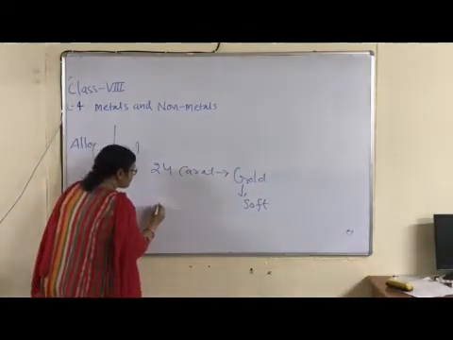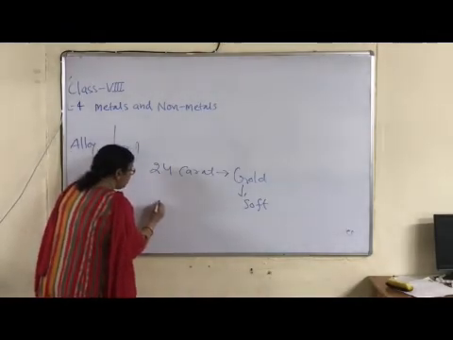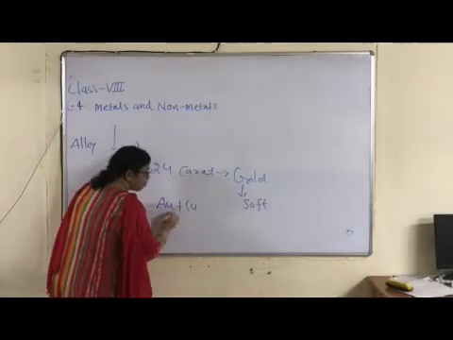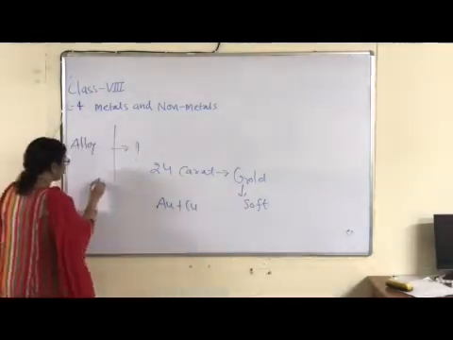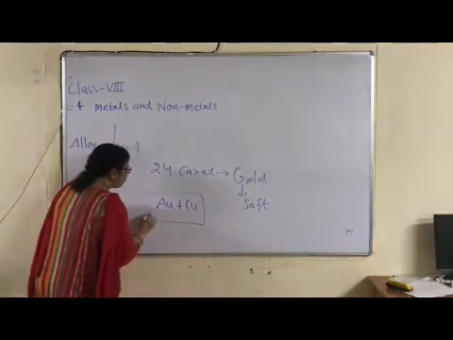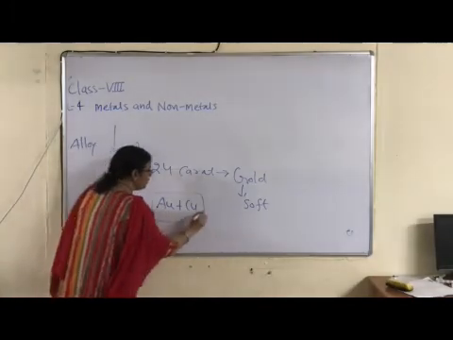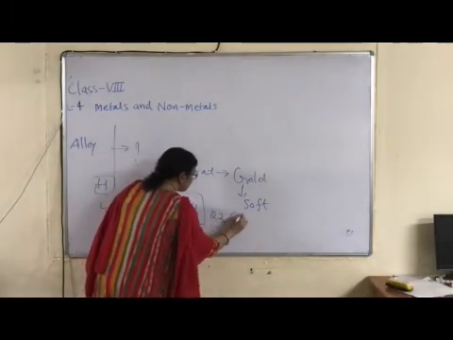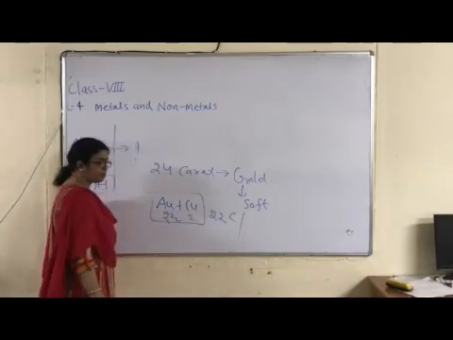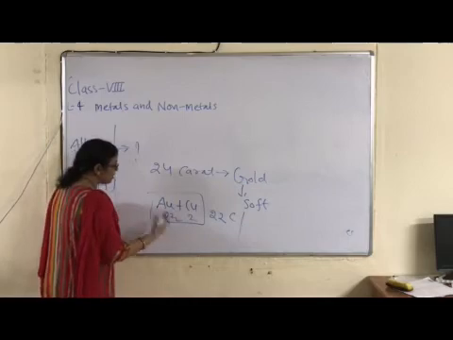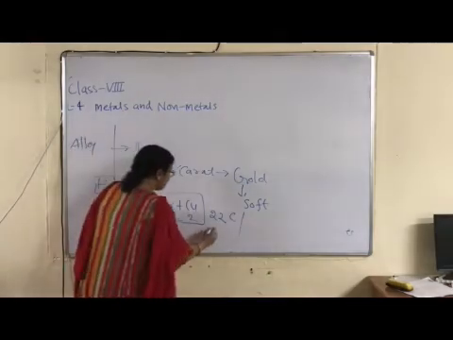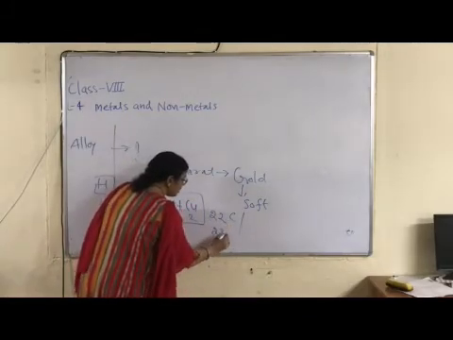Then the alloy of gold, Au. Symbol of gold is Au. Copper is added. Both are noble metals because both are placed below hydrogen in the reactivity series. Okay. So this one is an alloy of gold. Then this alloy is 23 karat. 23 means 23 by mass is gold and 1 by mass is copper. Total is 24. Okay. So this one is not 100% pure.